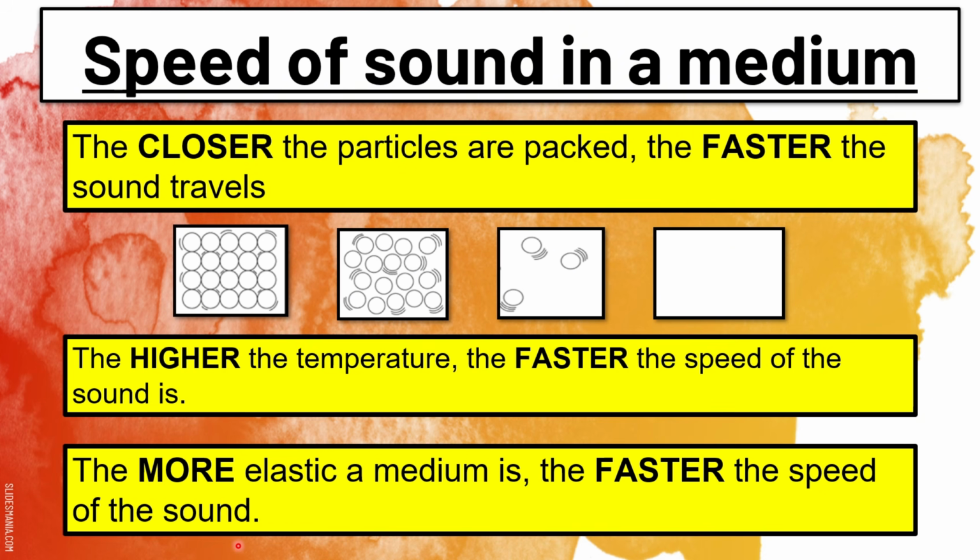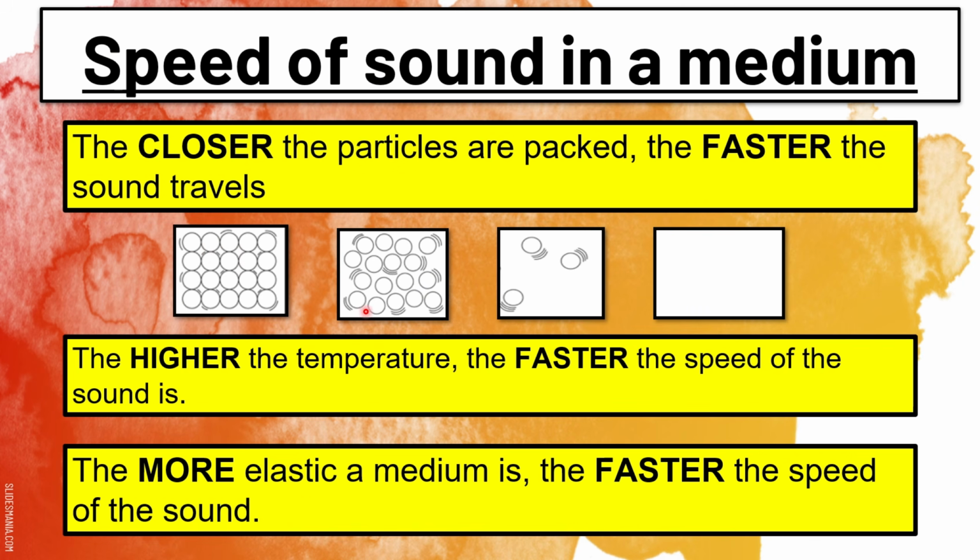So let's look at what we'll call the rules when it comes to the speed of sound in a medium. So what are the rules? The first one is, the closer particles are packed, the faster the sound will travel. The more packed they are, the closer they are to one another, the faster the sound is going to move. So obviously we can assume that in a solid, the sound is going to travel the fastest because the particles are very, very close to one another.